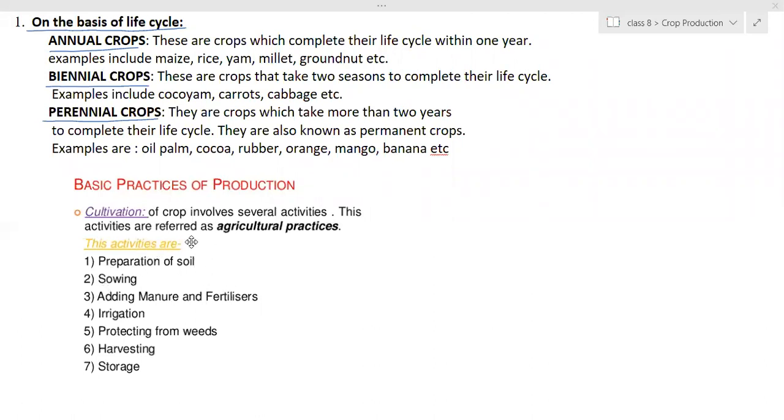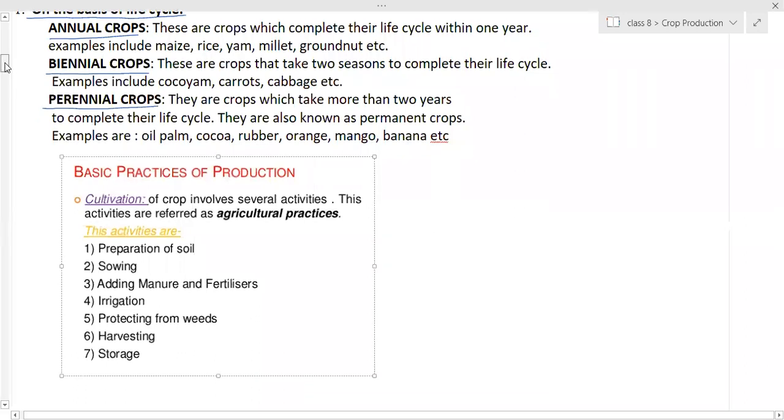Why does the soil have to be prepared? What is the method? Why does it need to be prepared? Can you tell me the need for preparation of the soil? That is, loosening of the soil. Yes, to make it rich in nutrients. Okay, how can the nutrients be there? Manure. Manure we will add after that.